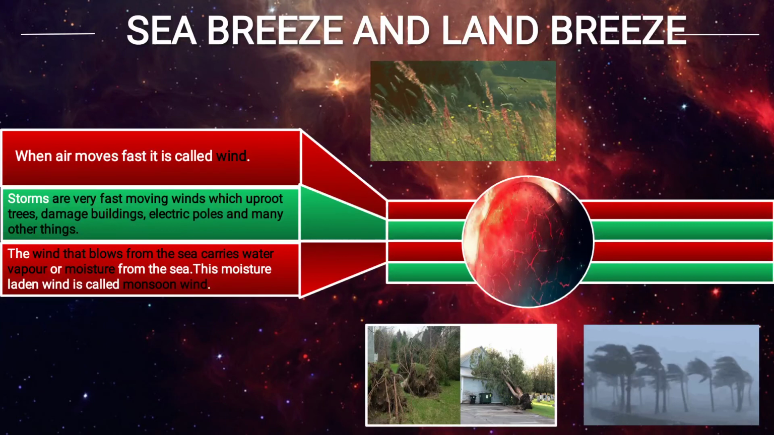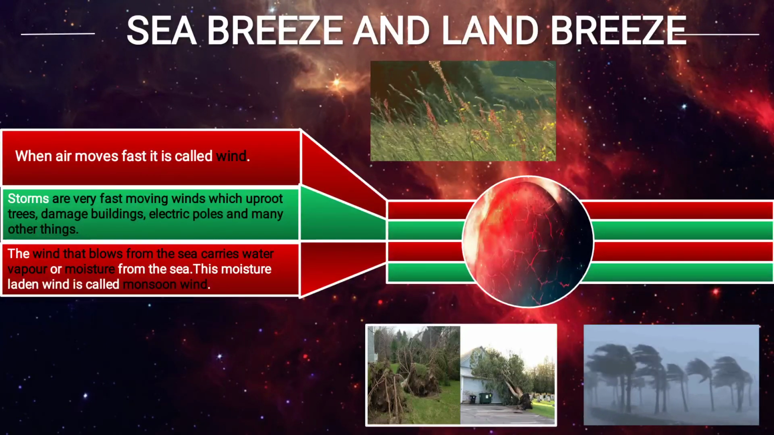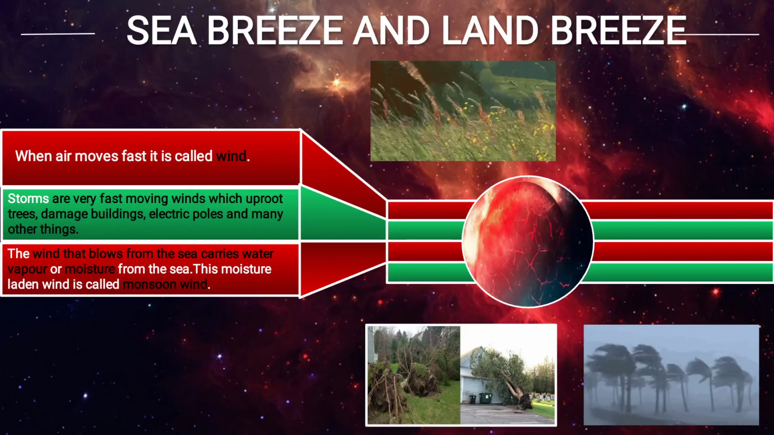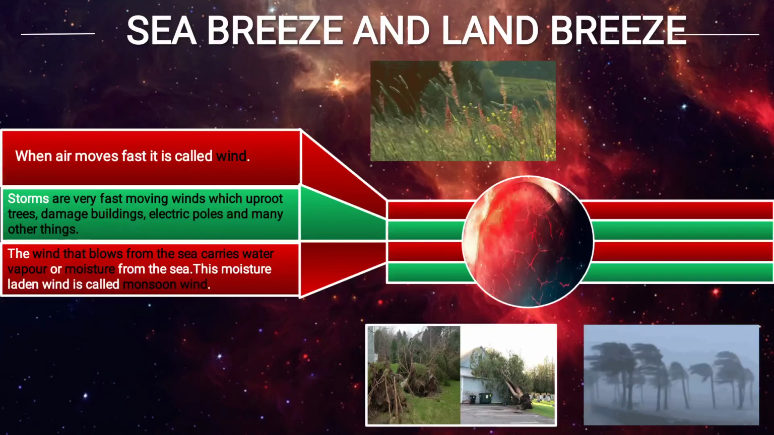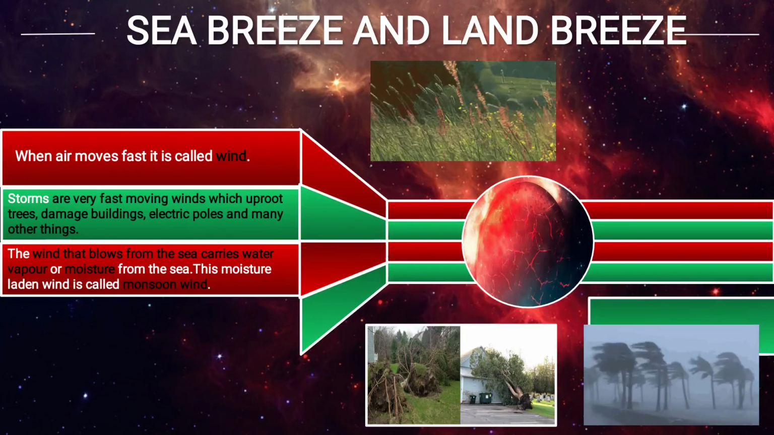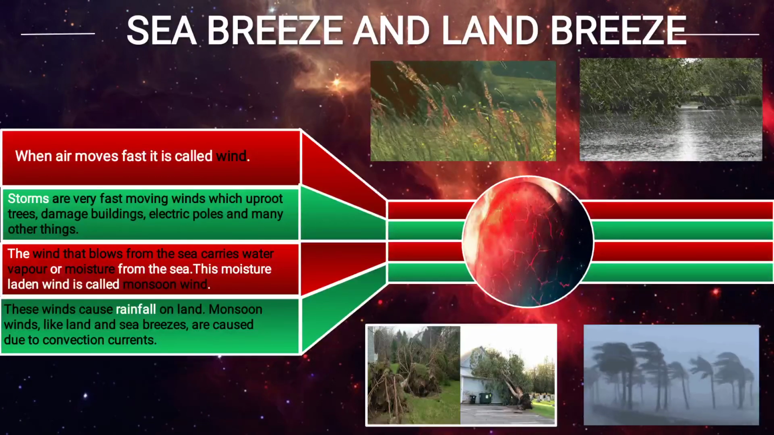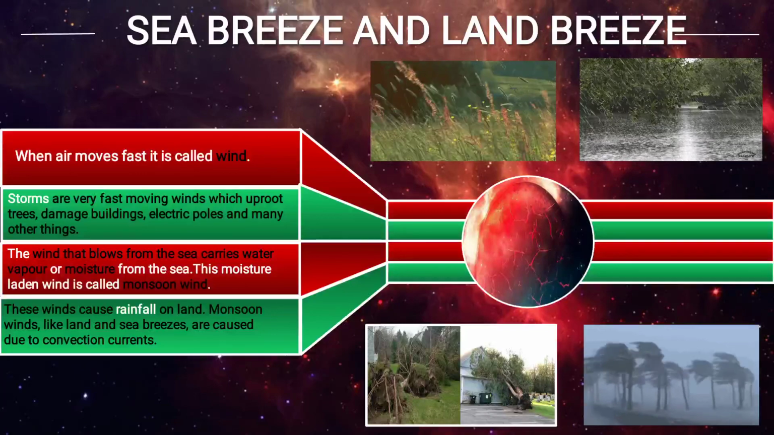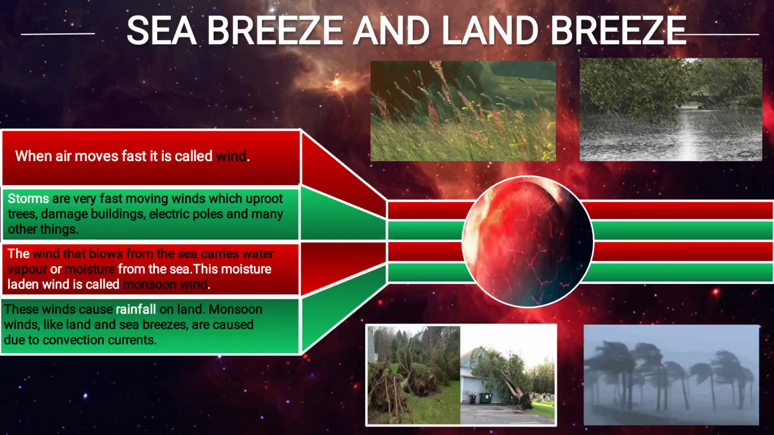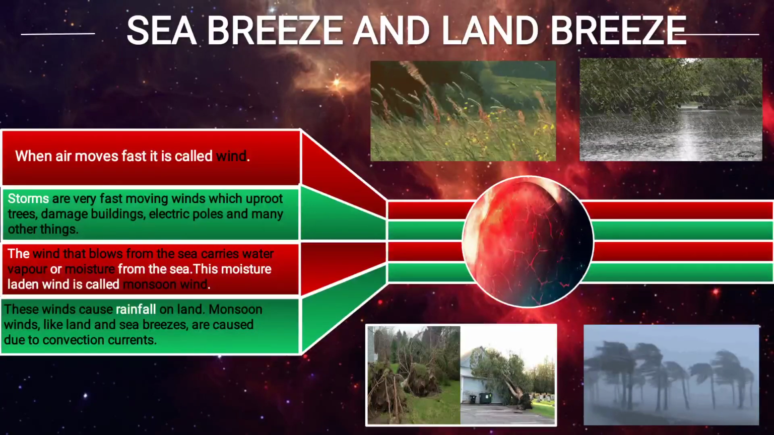The wind that blows from the sea carries water vapor or moisture from the sea. The amount of water vapor present in the air is known as moisture. So the moisture-laden wind is called monsoon wind. These winds cause rainfall on land. As you see up, rainfall is occurring. So because of this wind, rainfall occurs. Monsoon winds, like land and sea breeze, are caused due to convectional current.